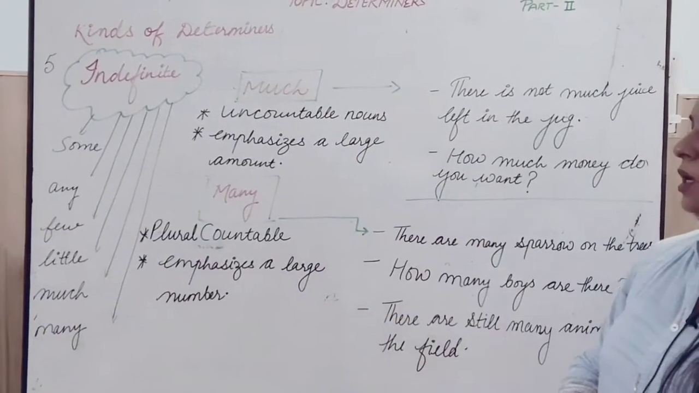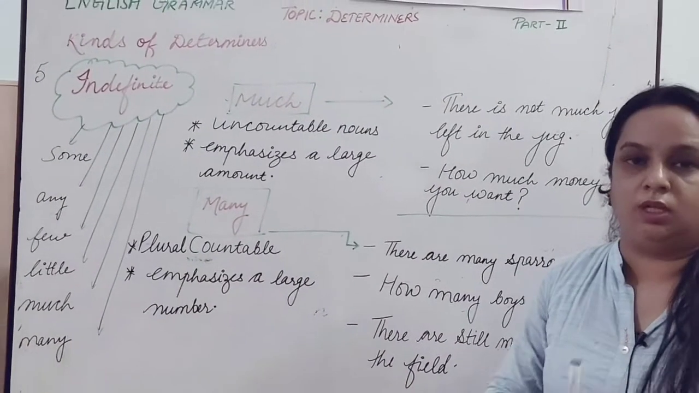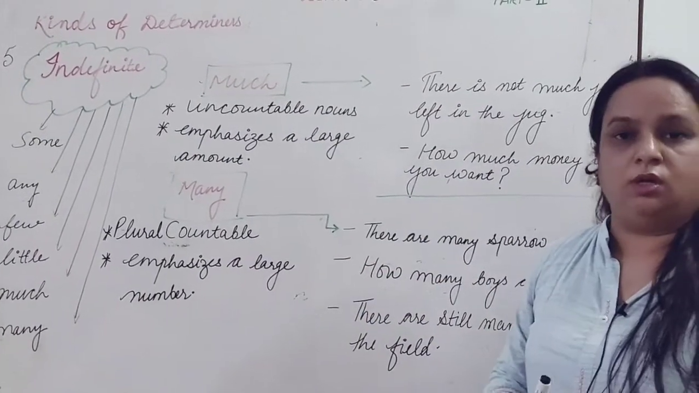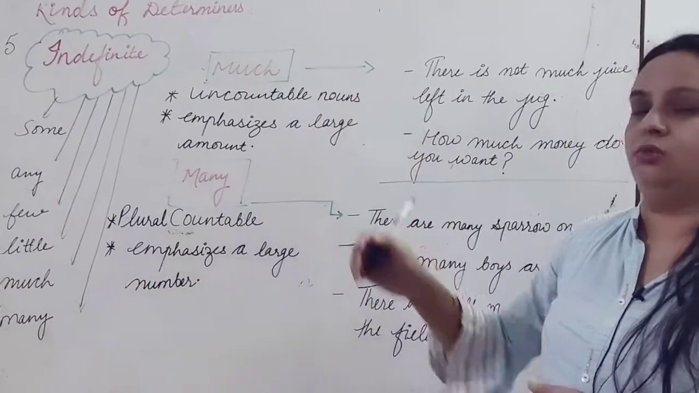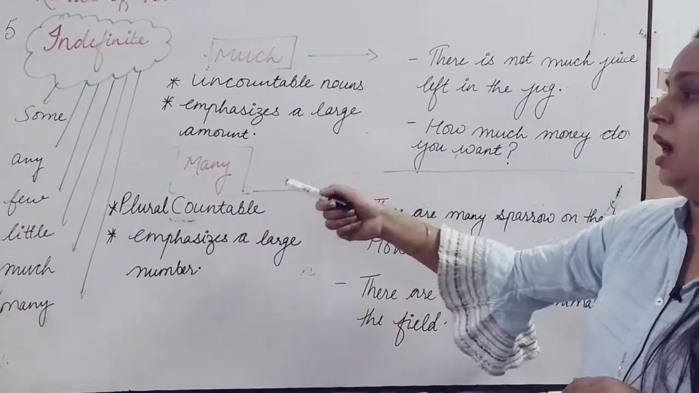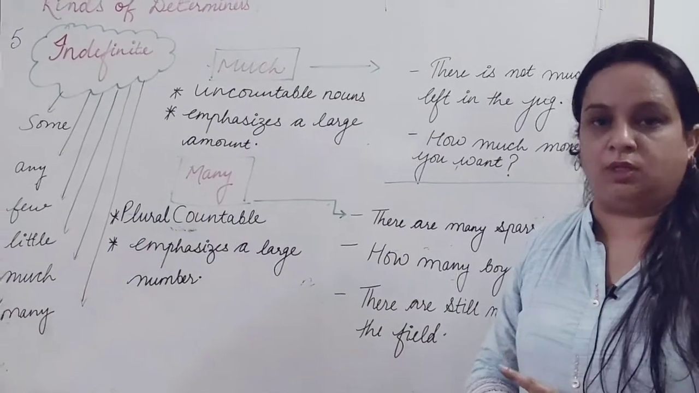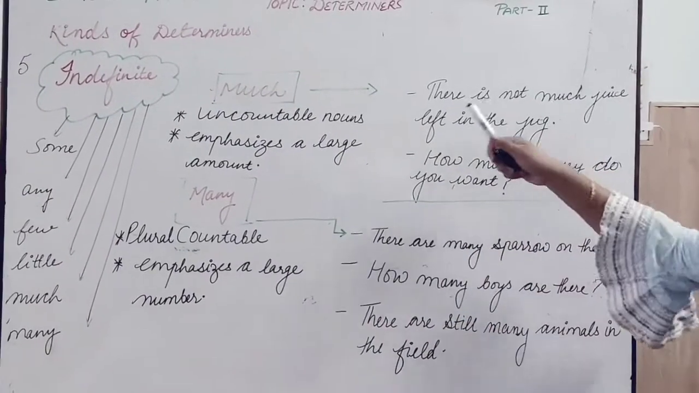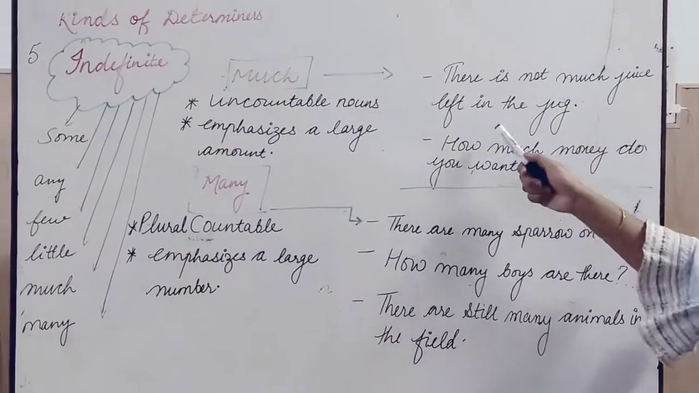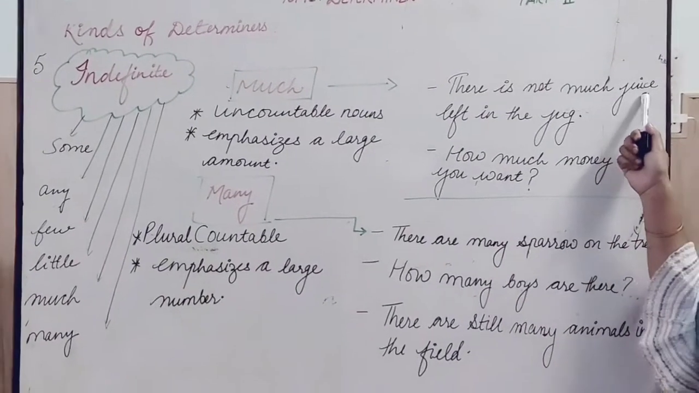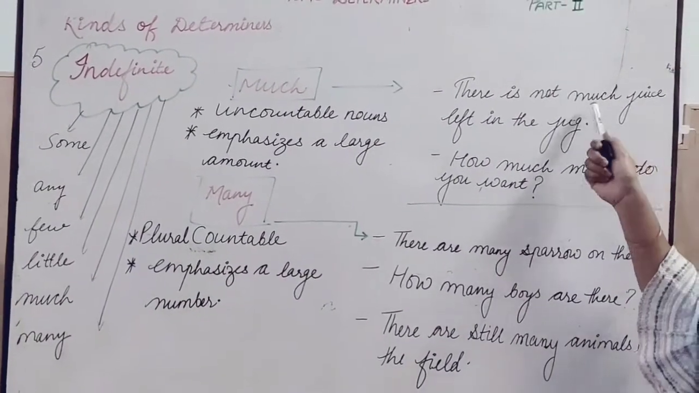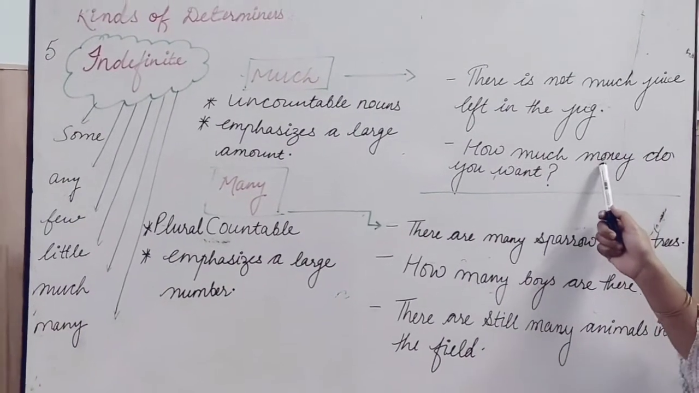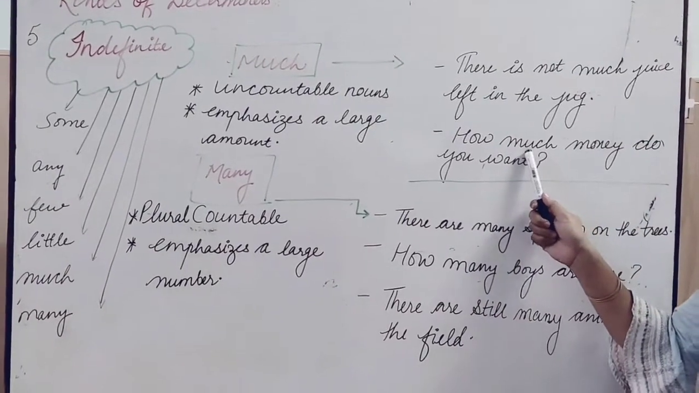Of much and many. So much is used with uncountable nouns, and this emphasizes a large amount. Clear? Because it is used with uncountable nouns, it tells about the amount, and many is used with plural countables, and this emphasizes a large number. Clear? So see the examples. There is not much juice left in the jug, because juice is an uncountable noun, so we say much juice. Next is how much money do you want? Money is uncountable, so here also we have to use much.